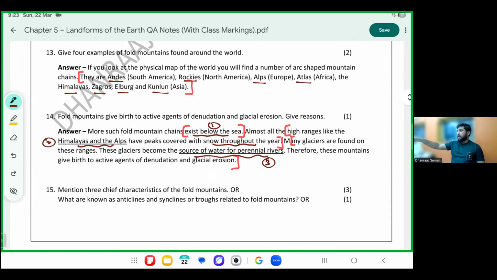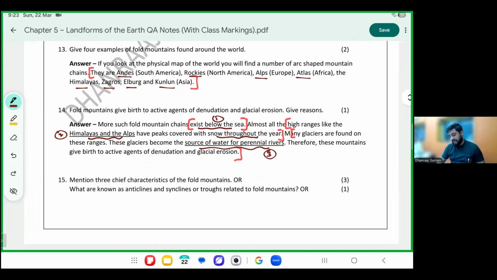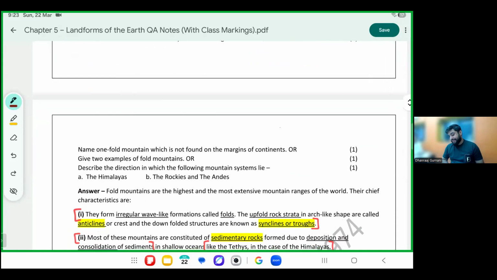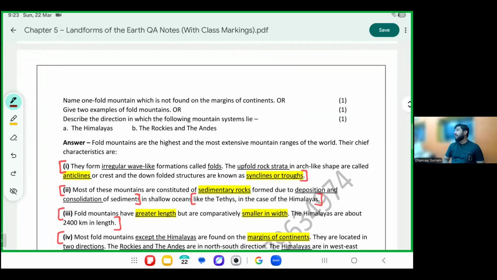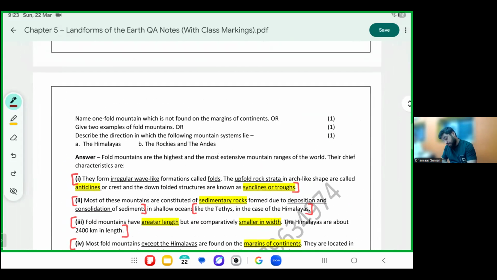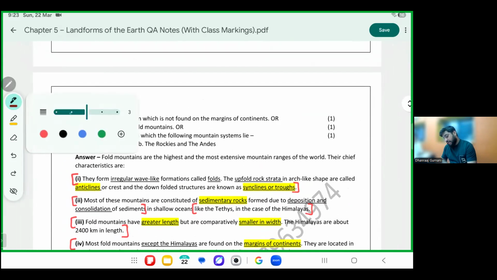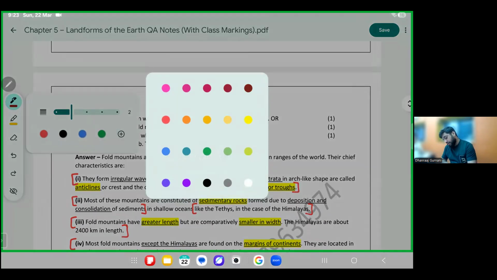One of your doubts you will see very soon, which will come on the next page. I don't want to tell you now, but when that doubt comes, when it happened under the sea, I will show you. It's a very famous example. I will come to that. Fold mountains. Let's see the characteristics. Please mark short. Very important characteristics. Short.